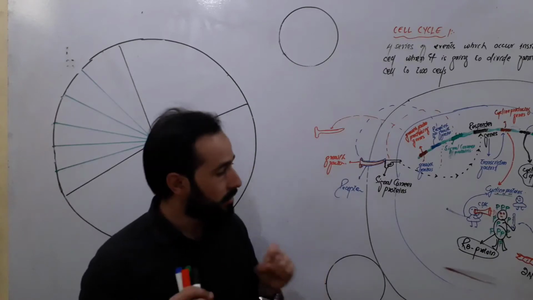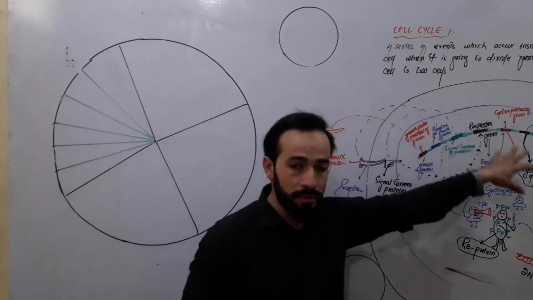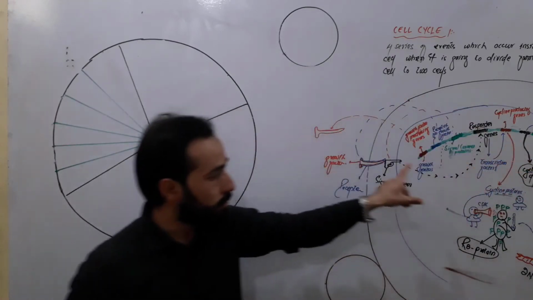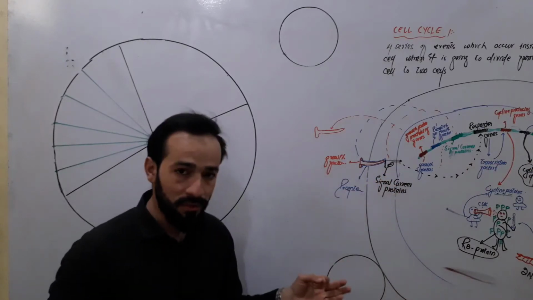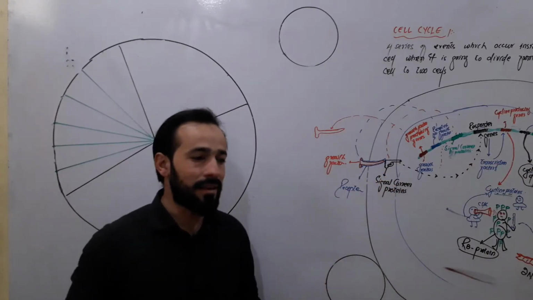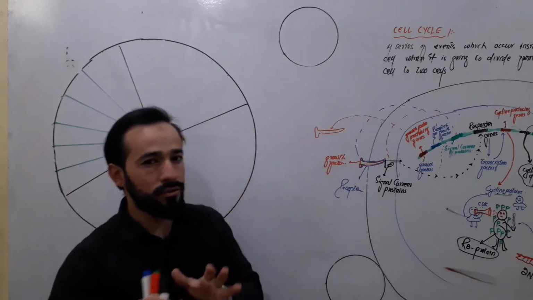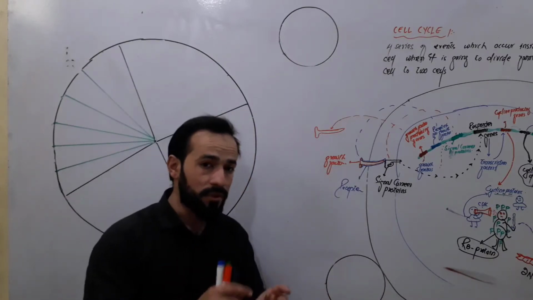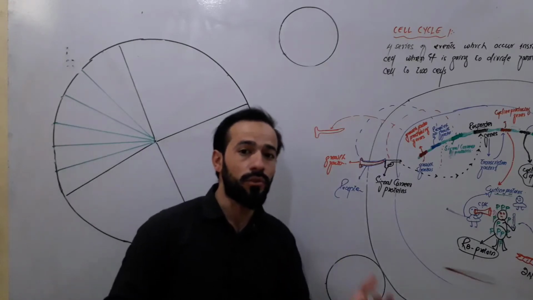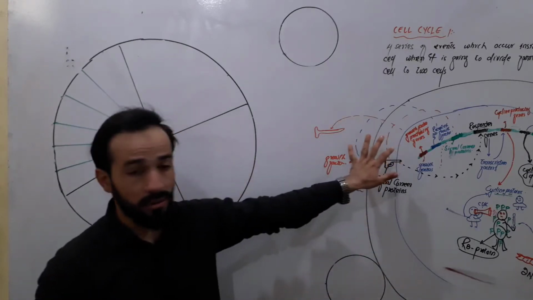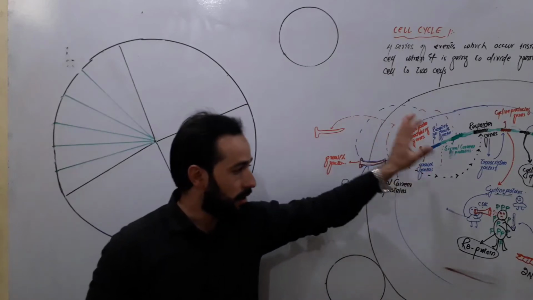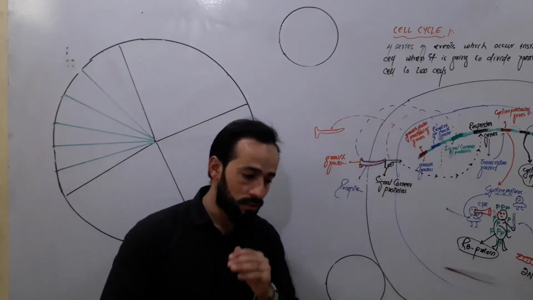You can go and watch that lecture, on what happens when a cell decides to go to division, what happens when a cell is going to divide, or is not going to divide. We have discussed all those in great detail. Here you can watch those lectures.